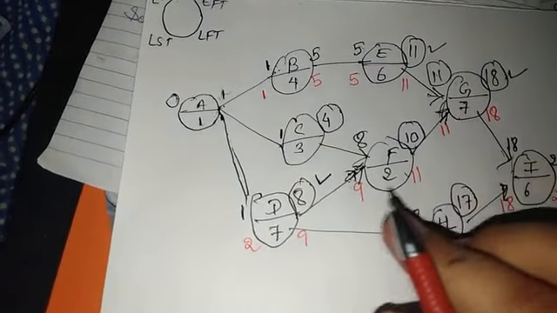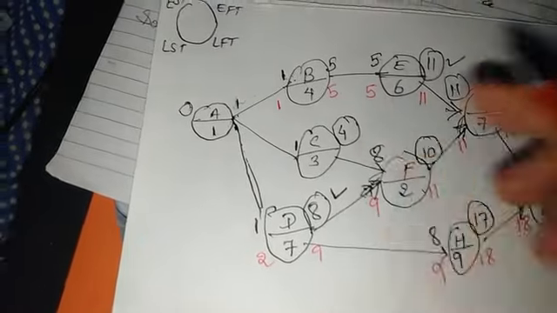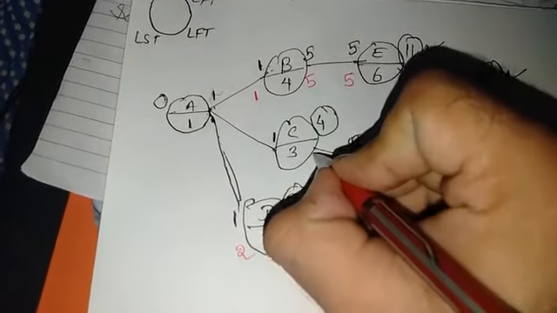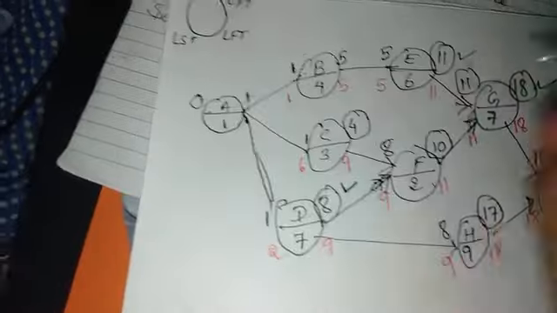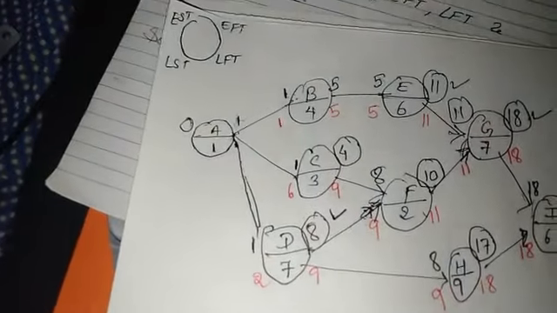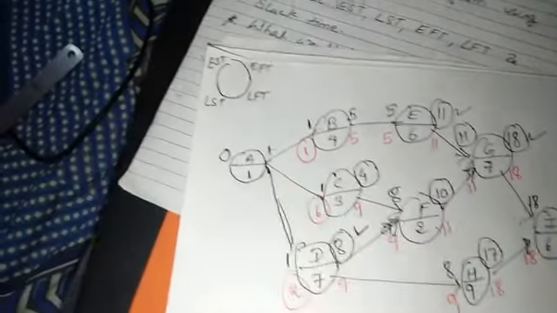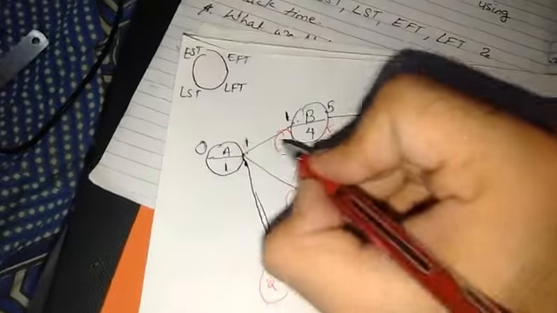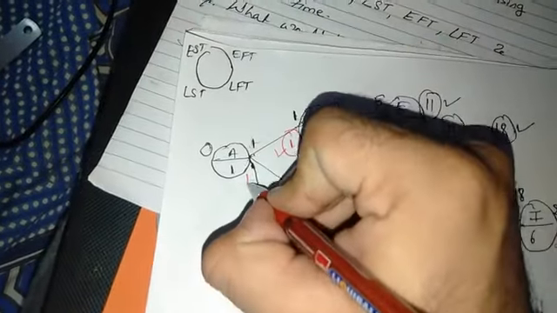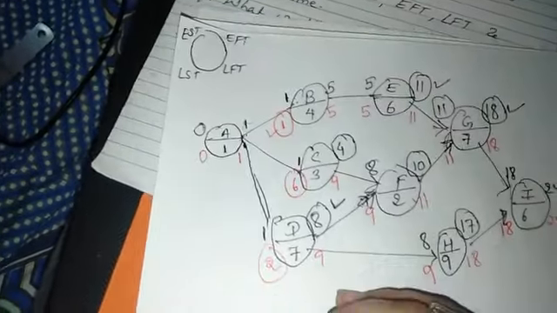Now the same thing applies here, 9. So 9 would be passed on here. 9 minus 3 would be 6. See, the problem arises now: you are having 3 activities merged to one node, that is A. So now you have to take the lowest time, that is 1. Now you have to write here 1 and that would be again 0.